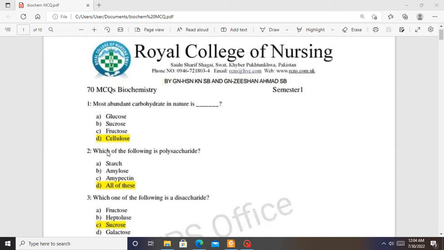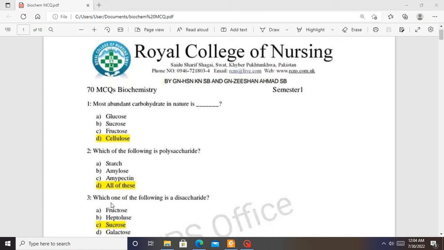Question 2. Which of the following is a polysaccharide? Is it starch, amylose, amylopectin, or all the above? All three options are polysaccharides. So the answer is D for question 2.